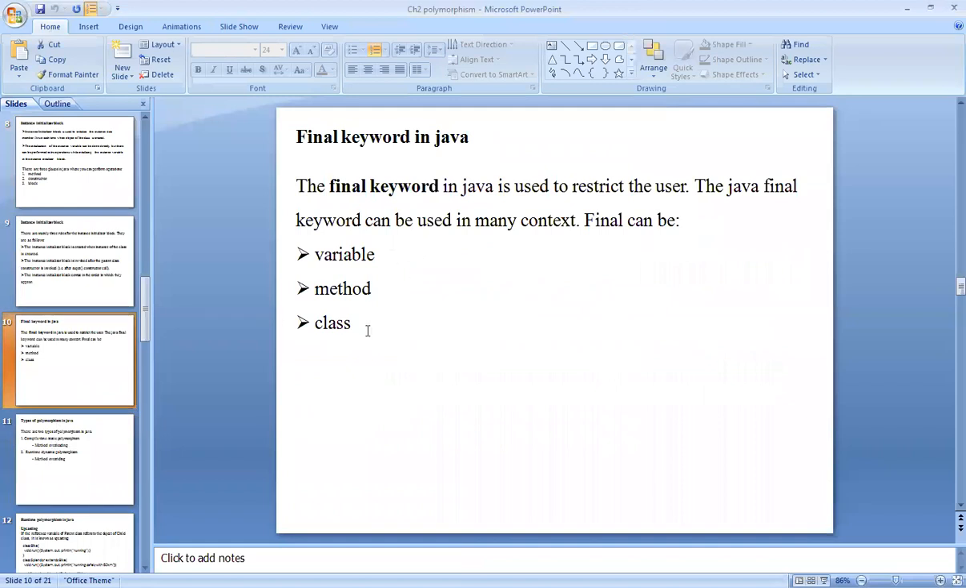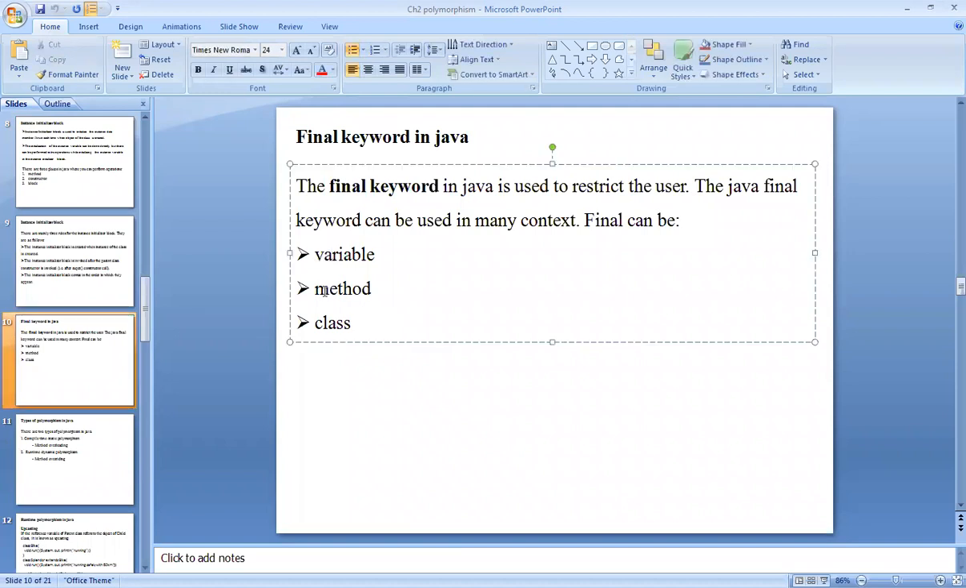See, the final keyword in Java is used to restrict the user, and the Java final keyword can be used for many constraints like variable, method, and class. Variable, method, and the class. But why are we using the final keyword in Java?